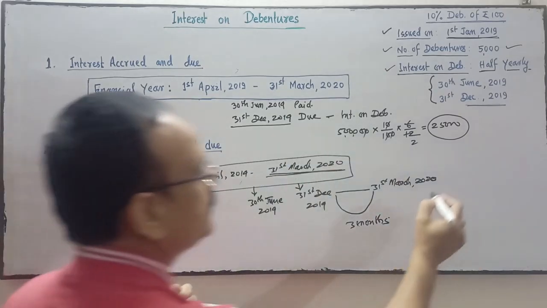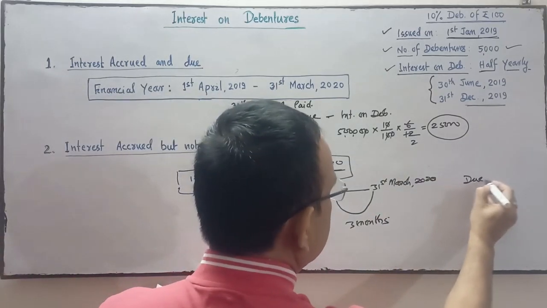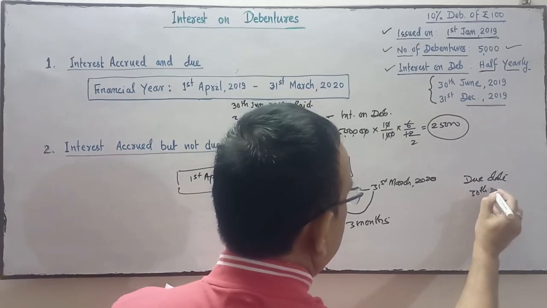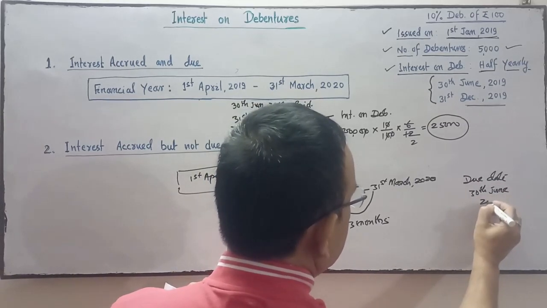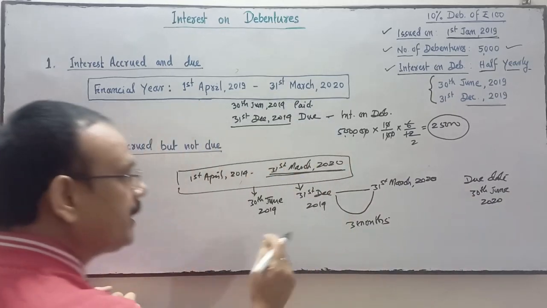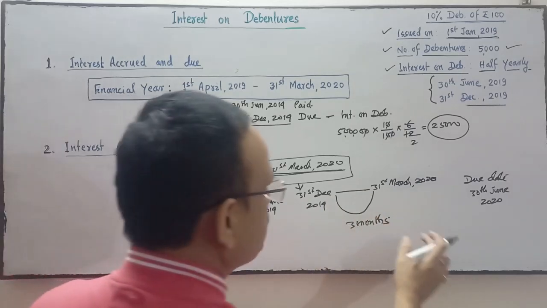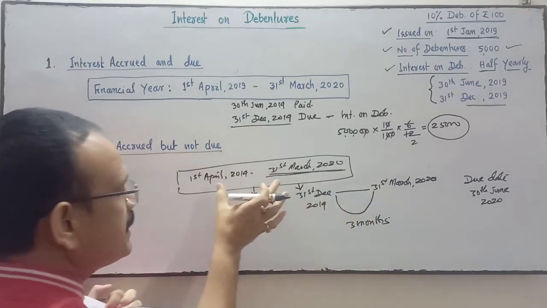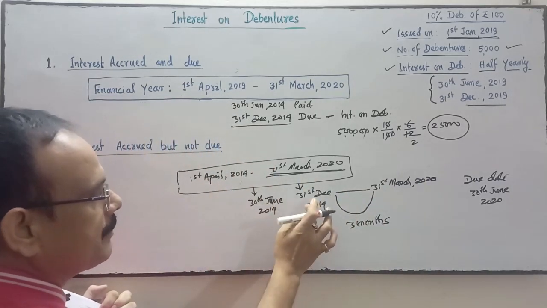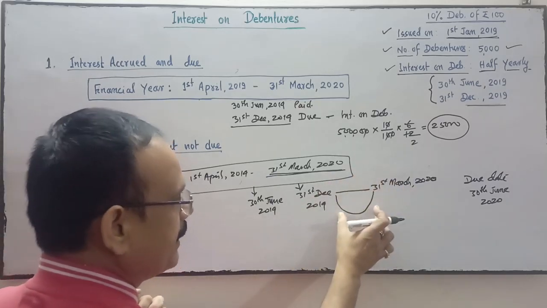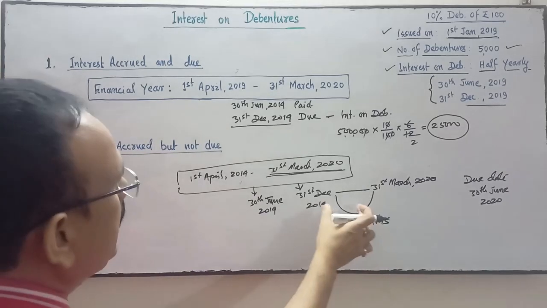Due date is what? Due date is 30th June 2020. But this 3 months interest, from January 2020 to 31st March 2020, is coming under this financial year.